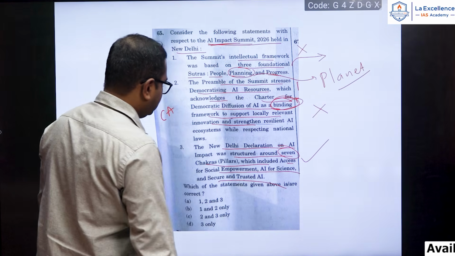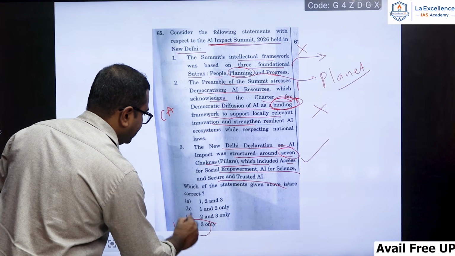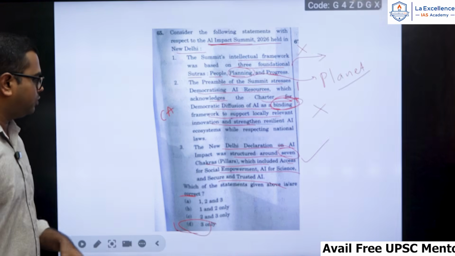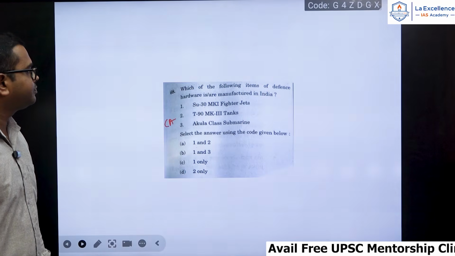Okay, so here the only 3 is a correct one, D. The other 2 are actually wrong. So D is the correct option here.